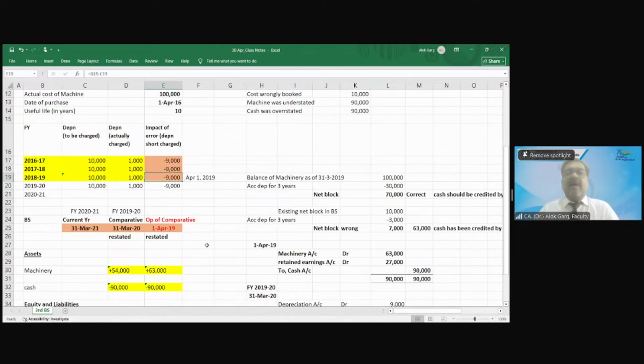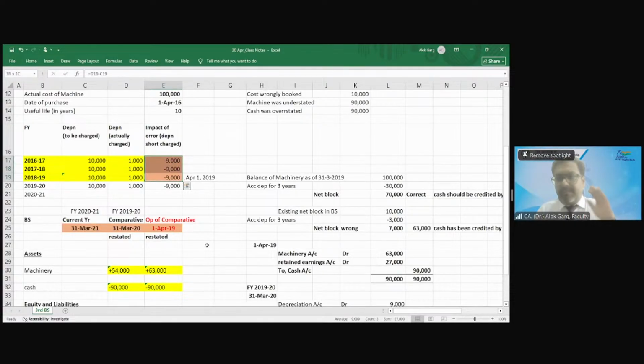So tell me, up to 1st April 2019, how many financial years were there up to 31st March 2019? 3 years. 16-17, 17-18, 18-19. What was the impact of the error in the P&L?